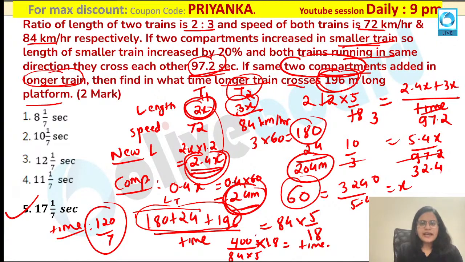So first I have calculated the x value. X value was 60. Now based on that, I have calculated new length of the train, which is nothing but 204, 180 plus 24. So 204 plus it is crossing a platform which is 196 meter. So you have to add 196, calculate the time and write down your speed in meter per second. Very important point. If you do not convert, you are not going to get the answer. I think it is clear.